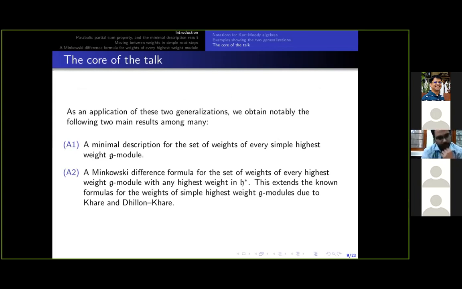And we are going to show a minimal description for the formulas that were proved by Dhillon and Khare. Second, we obtain a Minkowski difference formula that holds for any highest weight module with any highest weight and over any Kac-Moody algebra. And this would extend the known weight formulas for the simple modules shown by Dhillon and Khare.